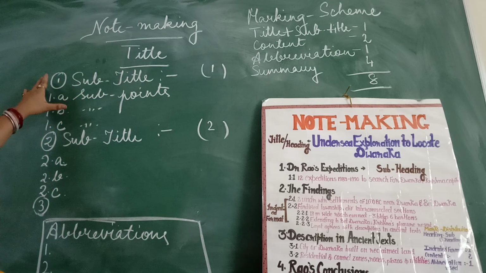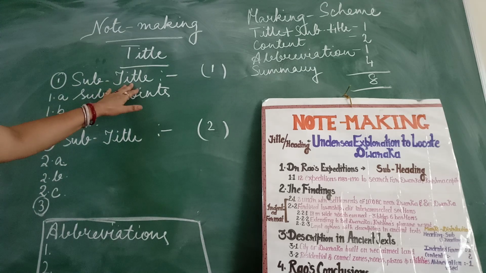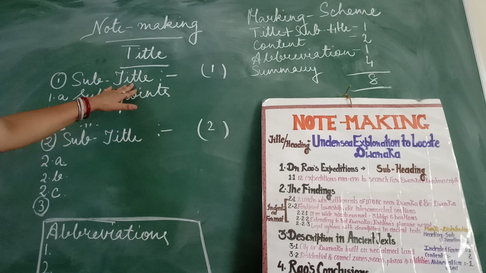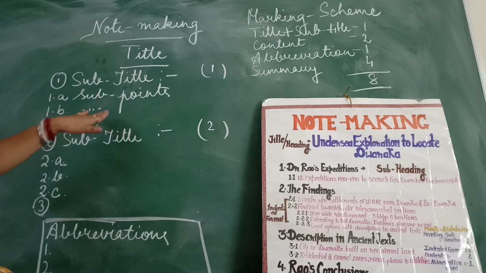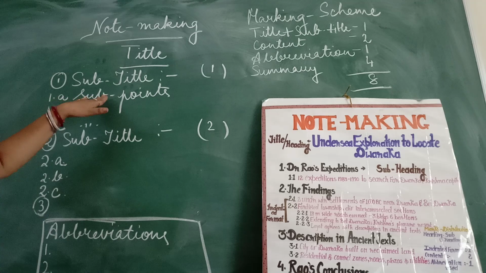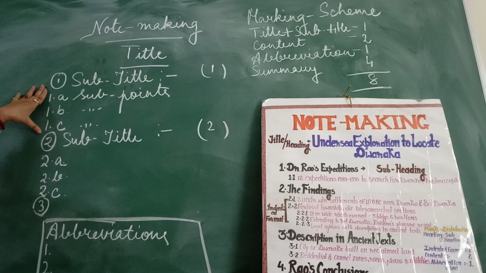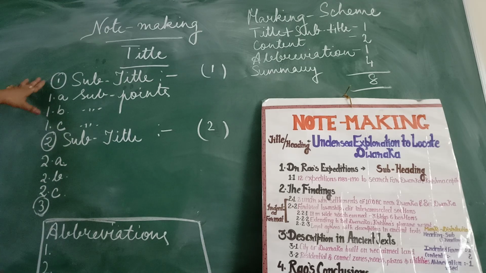Maybe the first stanza is talking about carbohydrates. Then we should give the subtitle as carbohydrates or energy giving food. And thereafter the 3 important points under subtitle 1 are to be written. You need to follow a particular format for writing the points. Subtitle 1's points should be 1A, 1B, 1C. This way of writing is called the indented format.